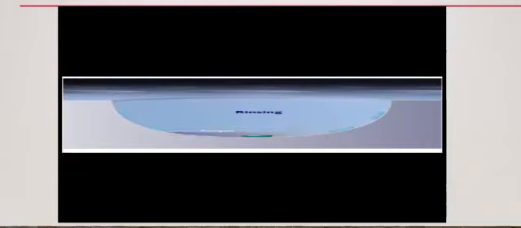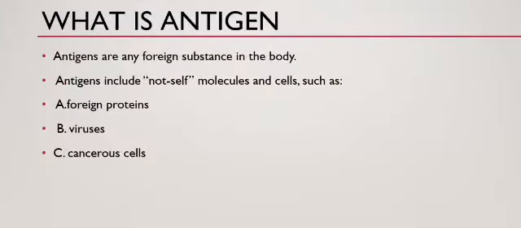In this we can see the antigen rising, and then the antibodies and antigen interact with each other. What is antigen? Antigen is any foreign substance in the body. Antigens include non-self molecules and cells such as foreign proteins, viruses and cancerous cells.